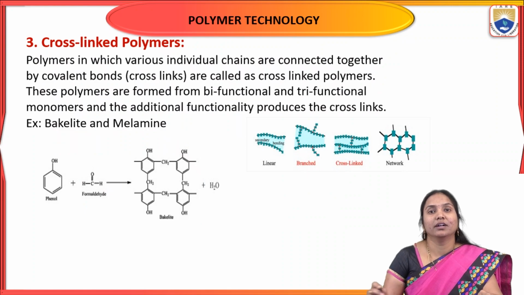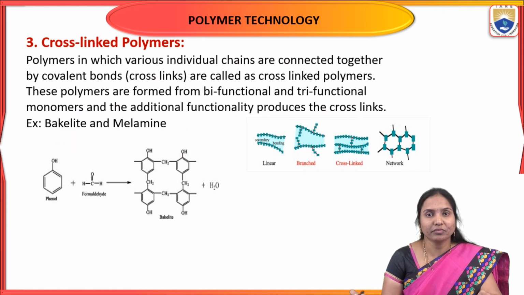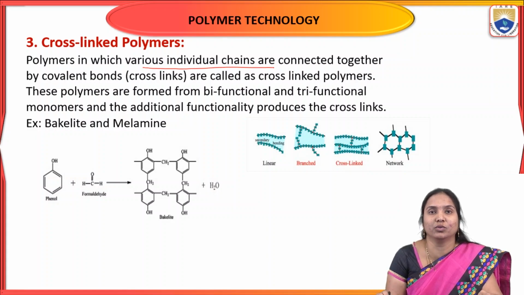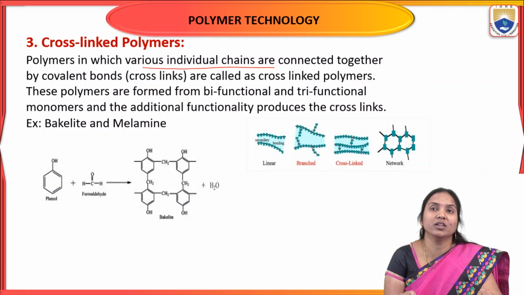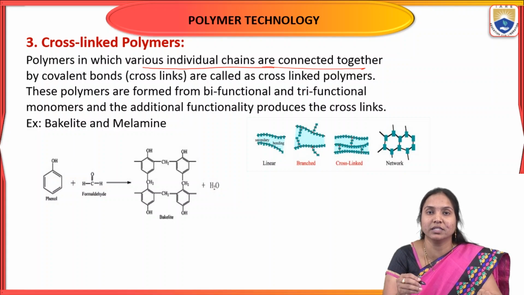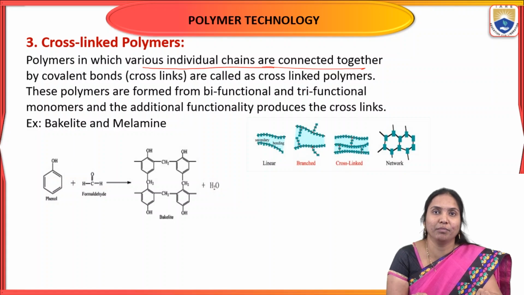The third one is cross-linked polymers. Here, various individual chains are connected together, cross-linked by covalent bonds. In cross-linked polymers, individual chains are connected by covalent bonds to neighboring chains.